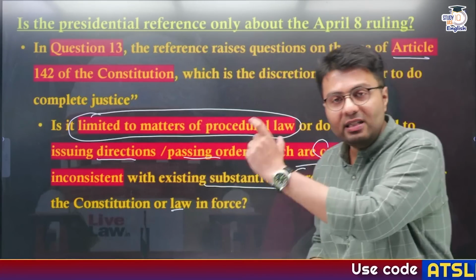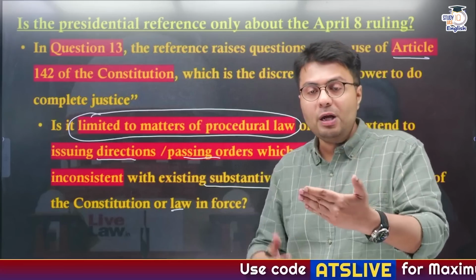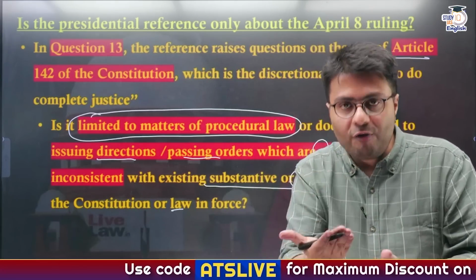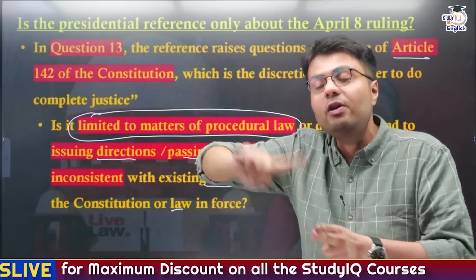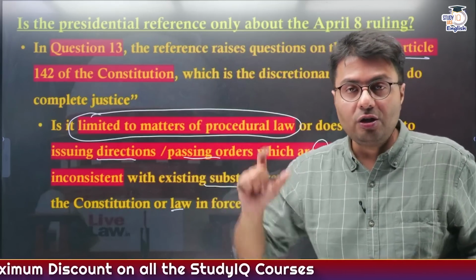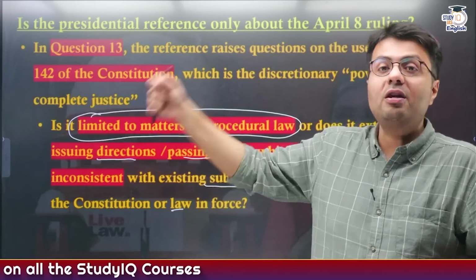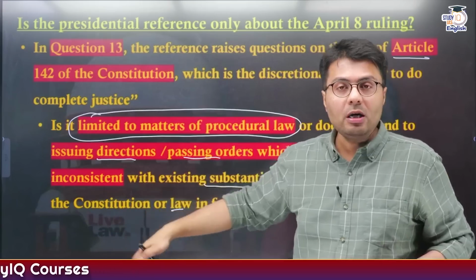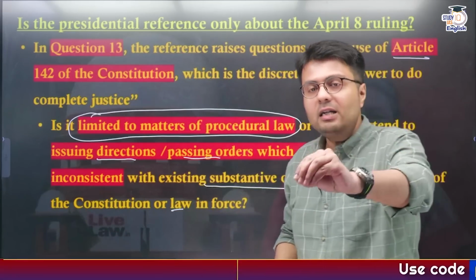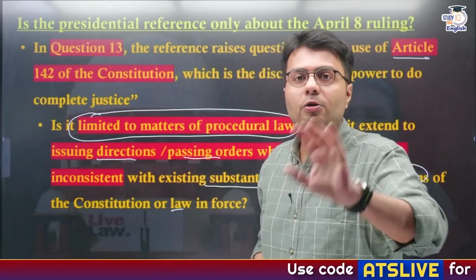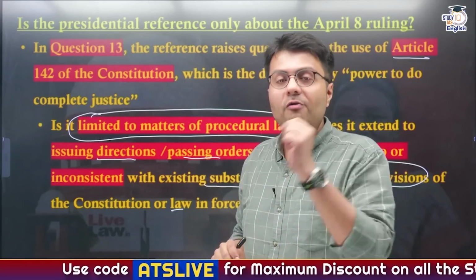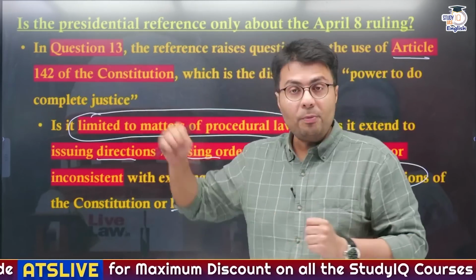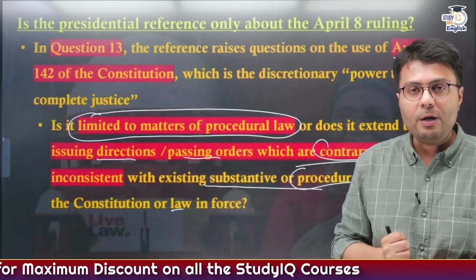So the basic essence of this question is, can the Supreme Court use its power under Article 142 to deal only with procedural law matters, or can it even go against the provisions of the Constitution and give any other judgment? Because essentially this is important. As we told you, under Article 200 and Article 201, there is no time frame given in the Constitution for governors and the president to decide, but the Supreme Court has issued a timeline to them.